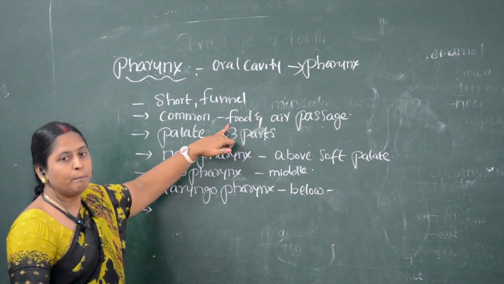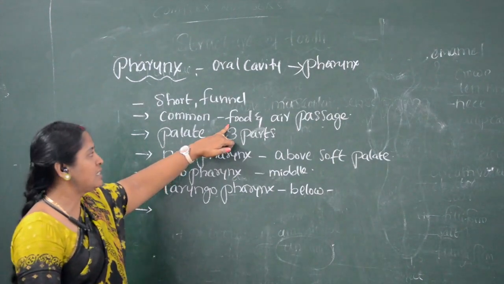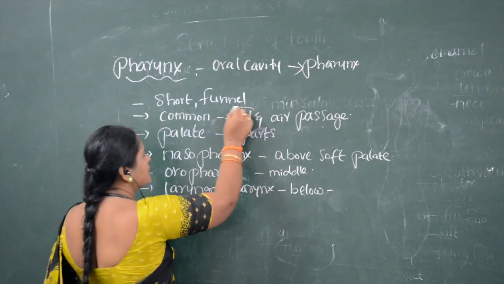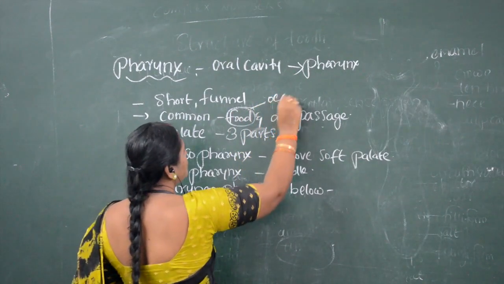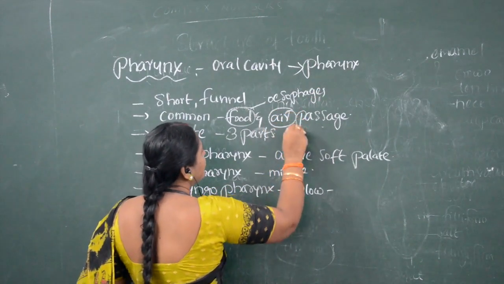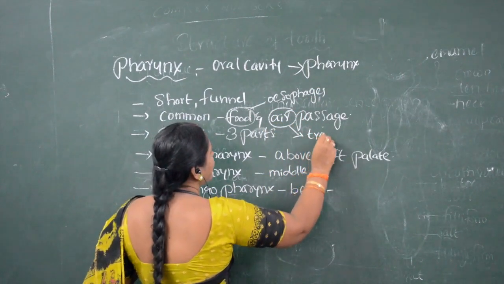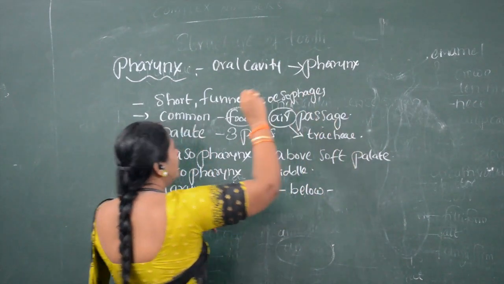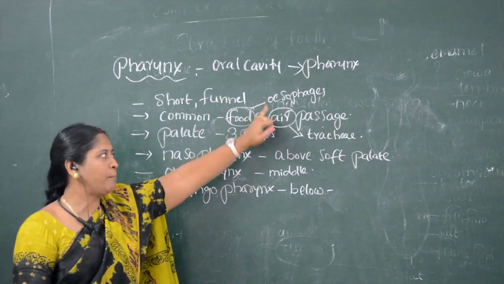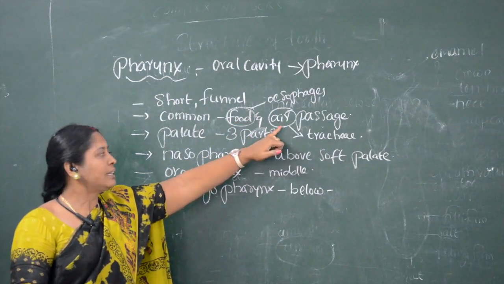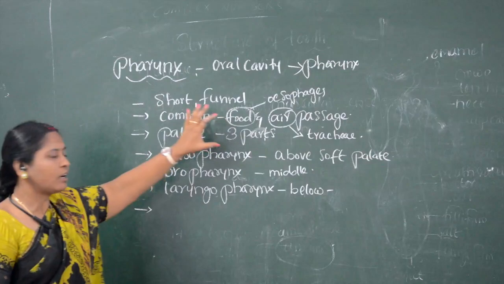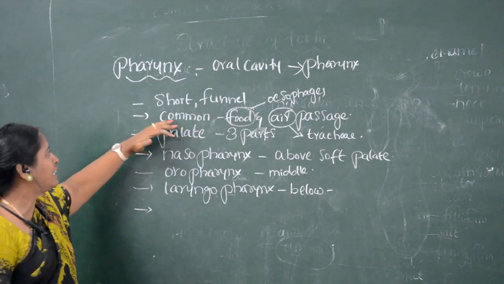Food passes through the esophagus, whereas air passes through the trachea. The esophagus, which we call the food pipe, and the trachea, which we call the air pipe, both meet in the pharynx.